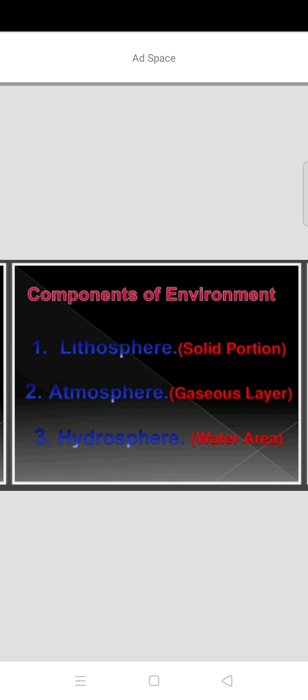Components of environment. What are the components of the environment? There are 3 components. The first is the lithosphere, the solid portion of the earth's surface. Then the atmosphere, a gaseous layer. The third is the hydrosphere, the water areas.